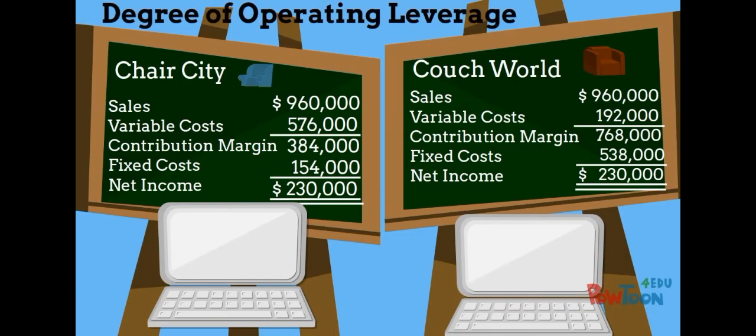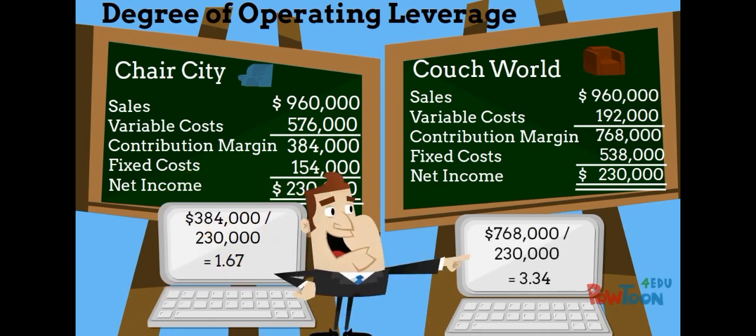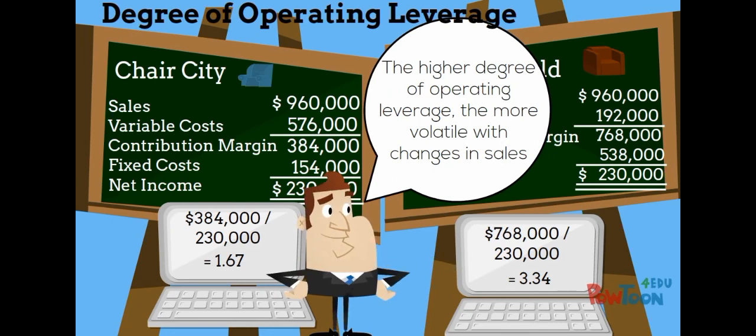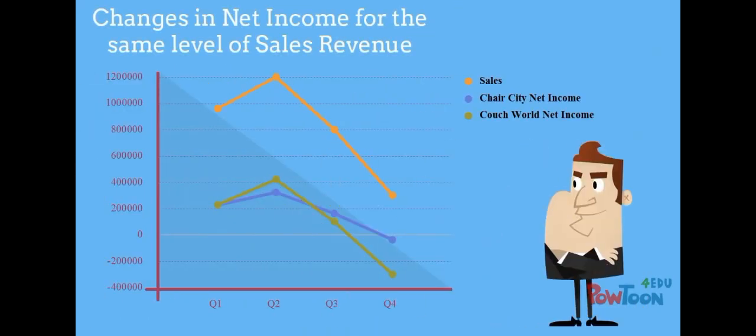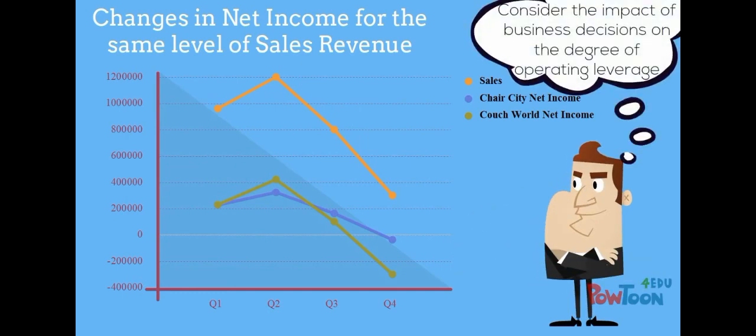When we calculate the degree of operating leverage for each company, we see that CouchWorld has a much higher degree of leverage, meaning that net income will have a bigger reaction, good or bad, to the changes in sales. This graph shows the actual net income that each company would have based on the same sales levels. You can see that CouchWorld's net income changes more drastically. This degree of operating leverage is something that management needs to consider when making decisions.